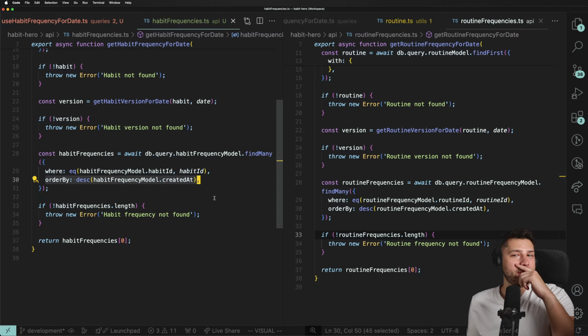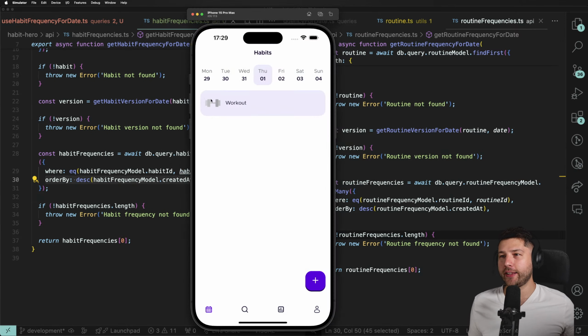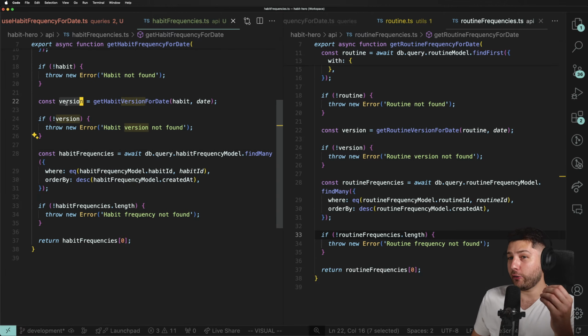But if I'm trying to get, like in the app, 3 days ago, and I've changed my habits since 3 days ago, I don't want the latest frequency time to show. I want the most up-to-date one. Sorry, not the most up-to-date. I want the one that belongs on that date. That's why we're getting the version over here. But I'm not using the version in the query when I should.